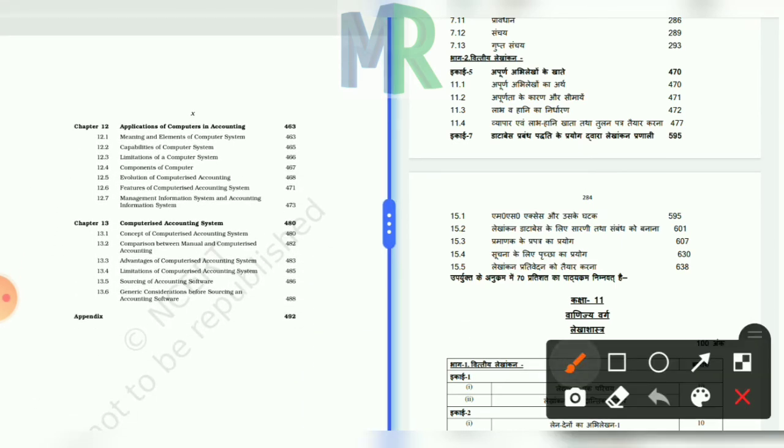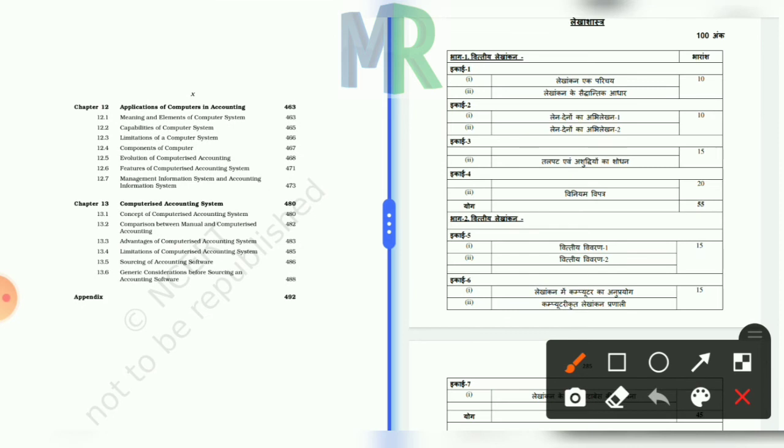the remaining two chapters, chapter 12 and chapter 13, you have to study both of them, but you don't have to study this part only, 12.7. Now on the right hand side page, you can see which chapters we have to study as a whole for the year 2021 for class 11th.